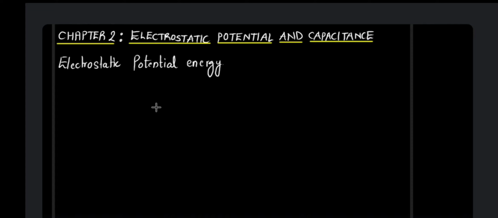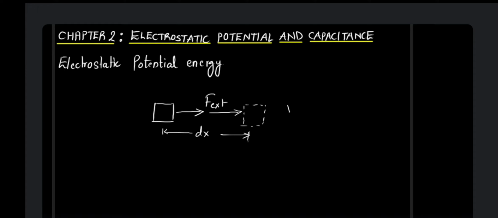For example, if I have a body and I do a positive work on this body, supposing I apply an external force on this body and move this body, let us say through a displacement of dx, then I perform a positive work on this body.